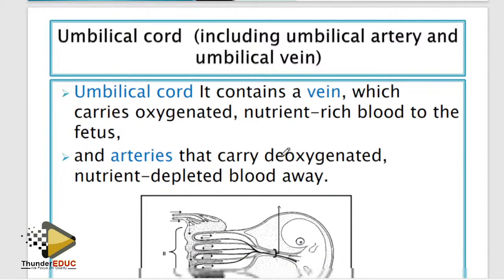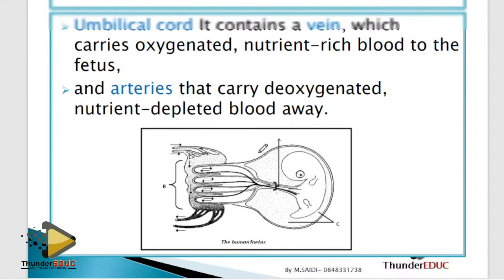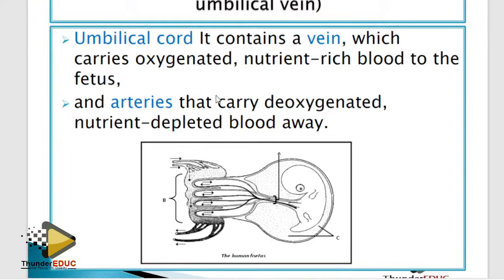Umbilical cord. Yes, they brought this and then students fail. Please remember: an artery takes blood away from the heart, while a vein brings blood to the heart. So this is the heart of the baby. We are referring to the heart of the baby.